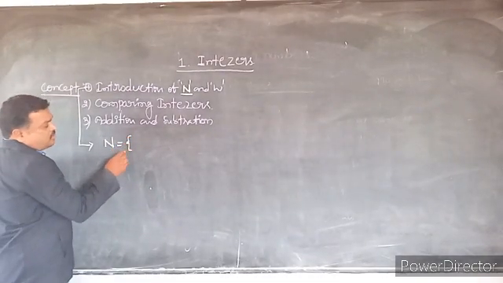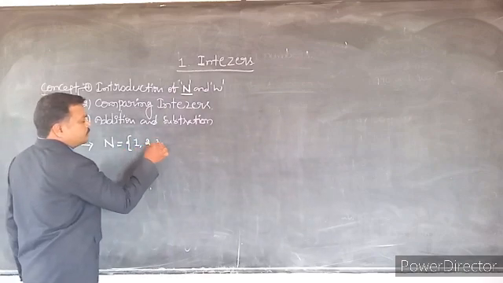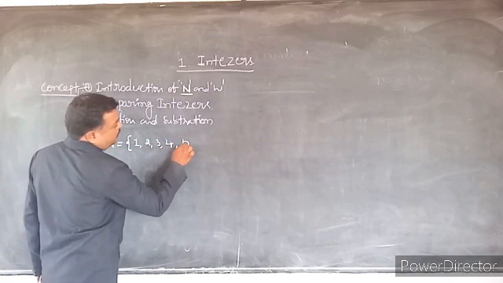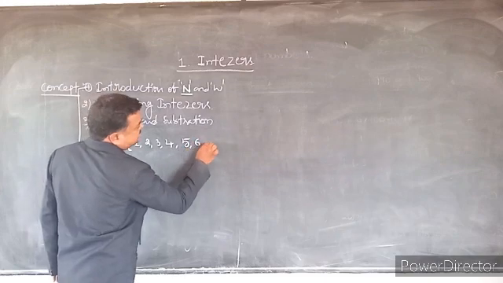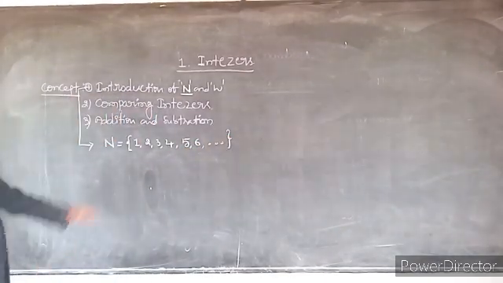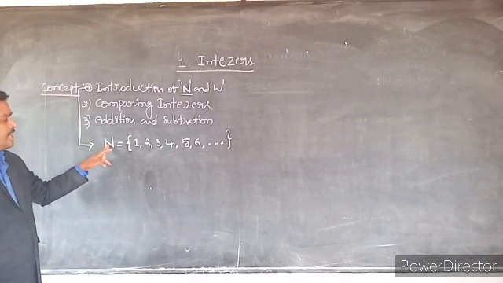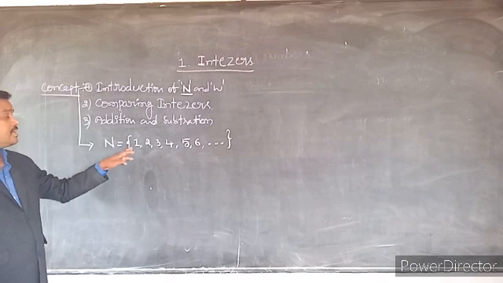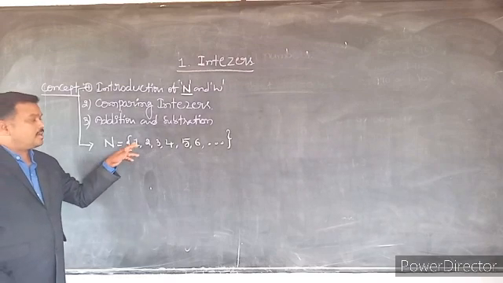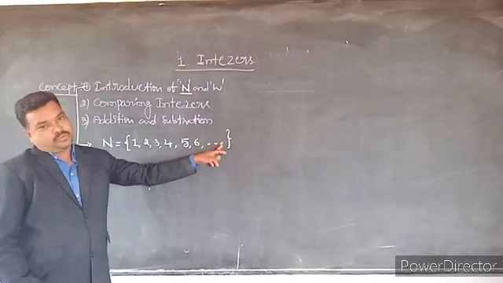Natural numbers start from 1, 2, 3, 4, 5, 6, and so on.